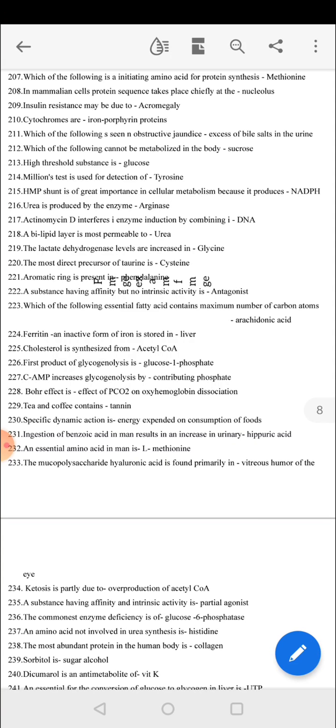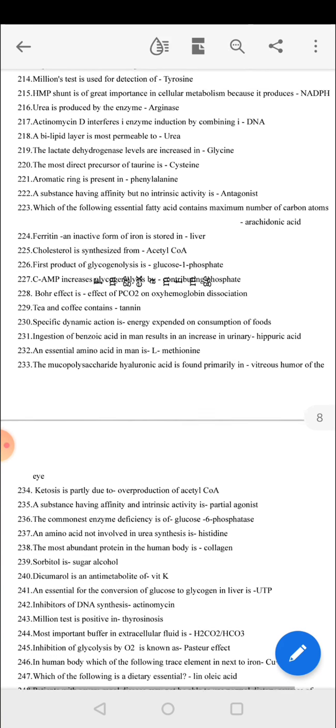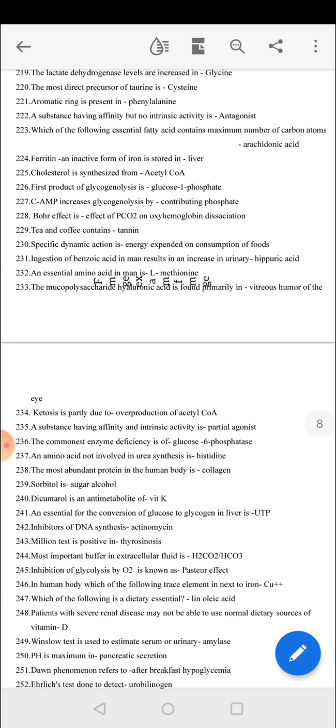A substance having affinity but no intrinsic activity is an antagonist. Which of the following essential fatty acids contains the maximum number of carbon atoms? Arachidonic acid. Ferritin, an inactive form of iron, is stored in liver. Cholesterol is synthesized from acetyl-CoA. First product of gluconeogenesis is glucose 1-phosphate. cAMP increases glycogenolysis by contributing phosphate. Bohr effect is the effect of PCO2 on oxyhemoglobin dissociation. Tea and coffee contain tannin. Specific dynamic action is energy expended on consumption of foods.